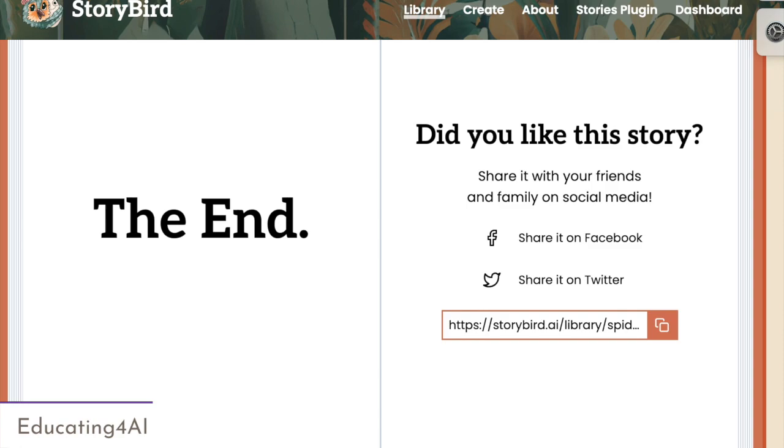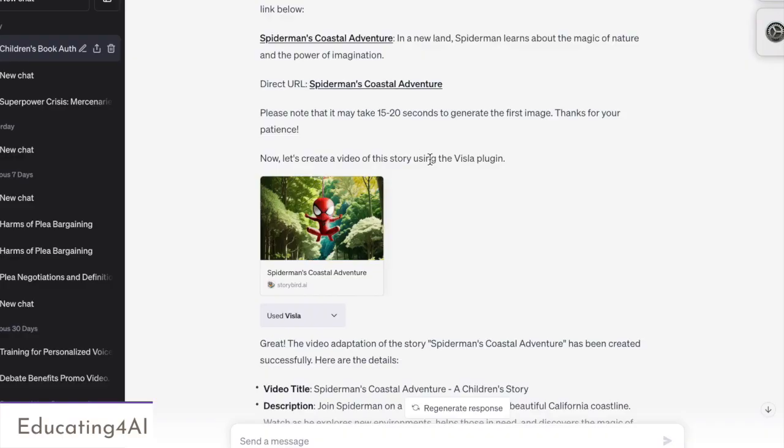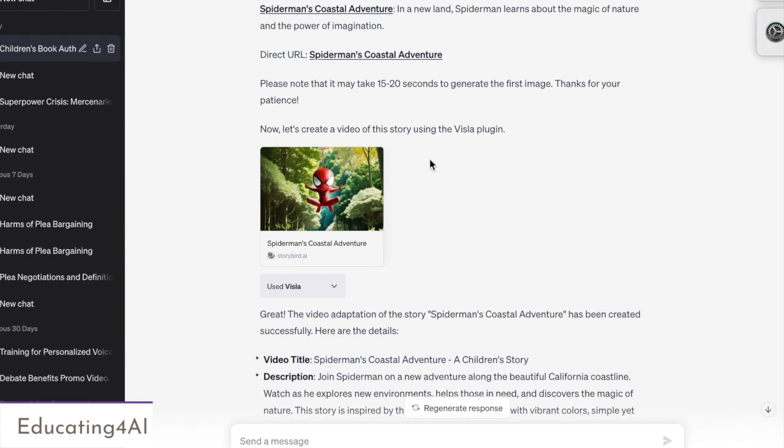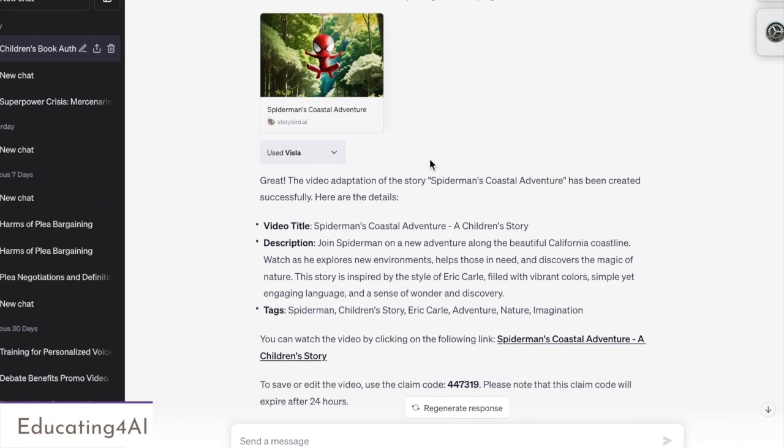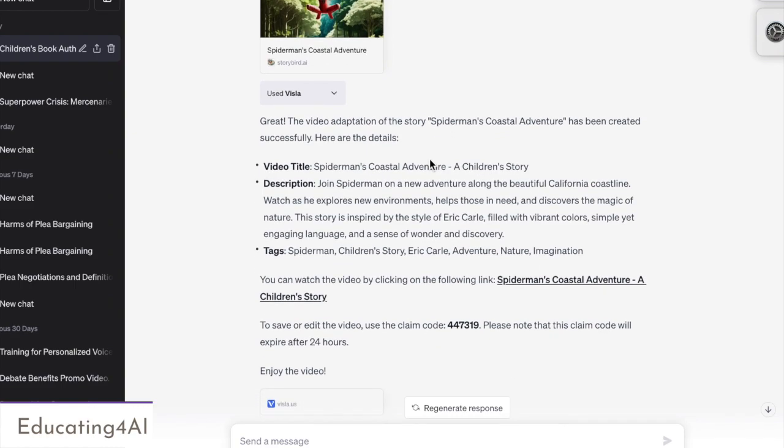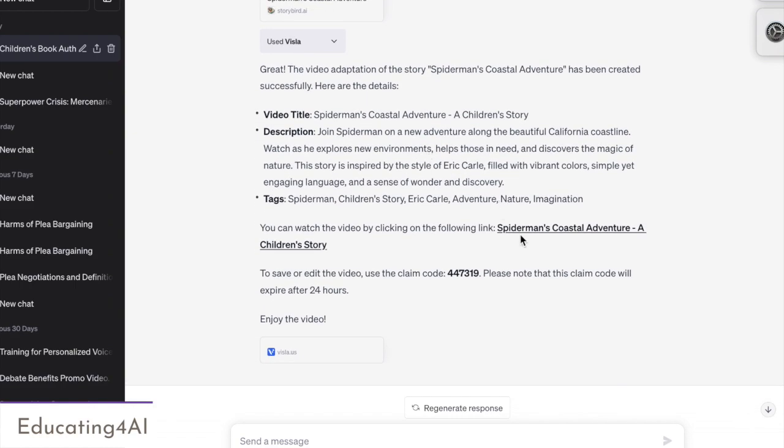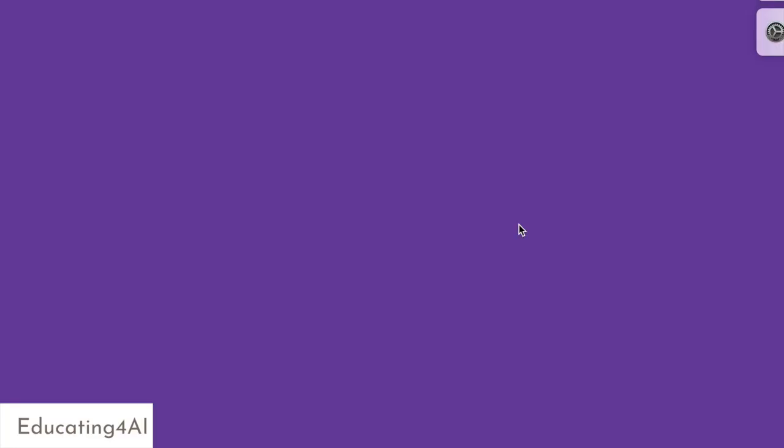Now, let's go back to OpenAI, where, remember, I had my movie. We haven't seen the movie yet, right? It created the movie. So let's go down and check out the movie.